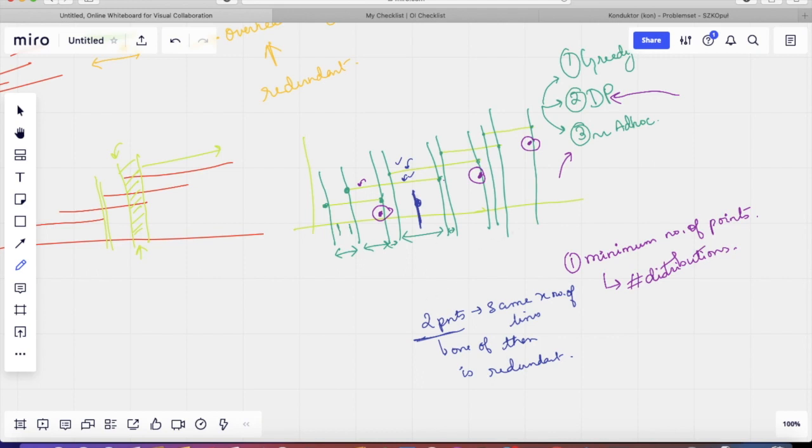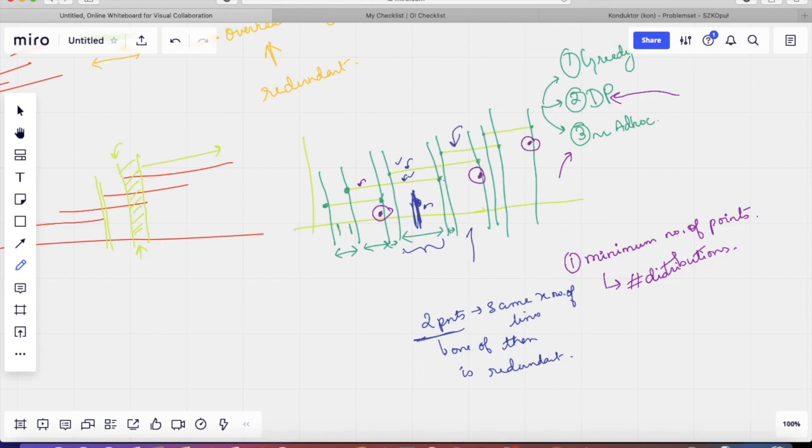This violates our initial assumption that we have to use a minimum number of such points for any distribution. That means if we place a point here, or rather not exactly here, what I mean by here is in this zone, because all the points here are equivalent. What we effectively want is that the next point will be at least in some zone which has a new line. In particular, it will be after this zone in this example.